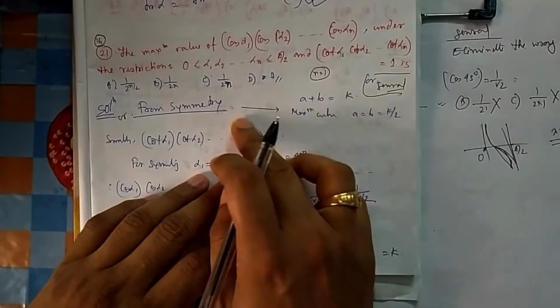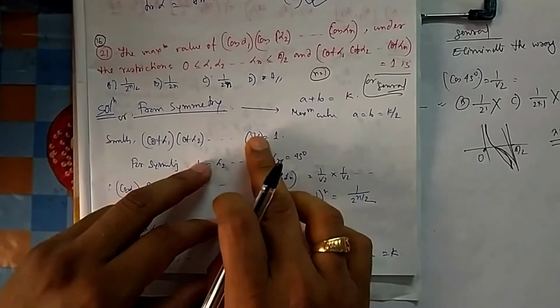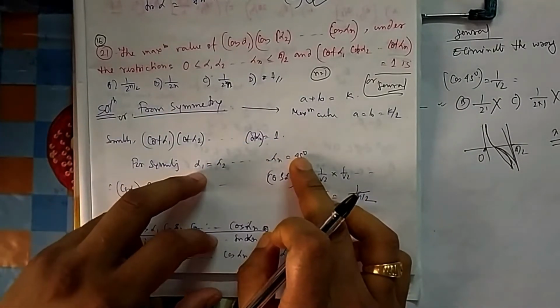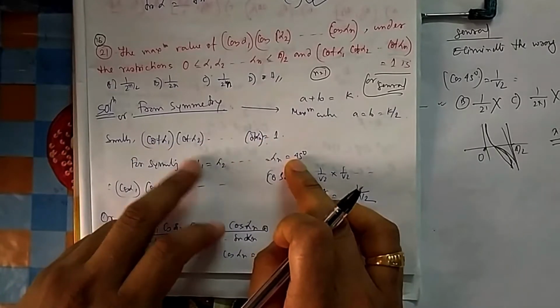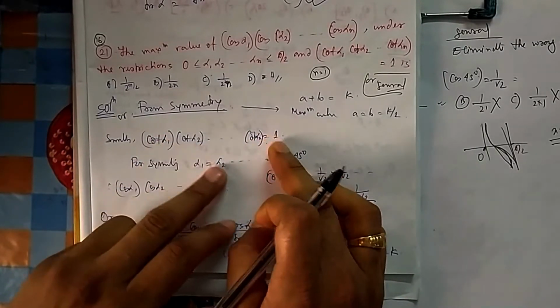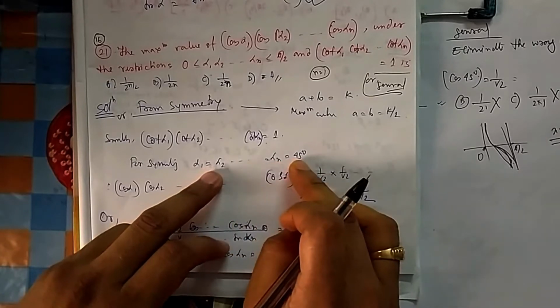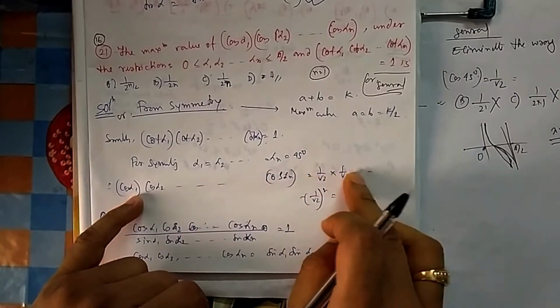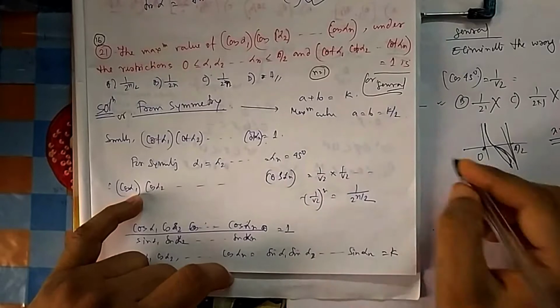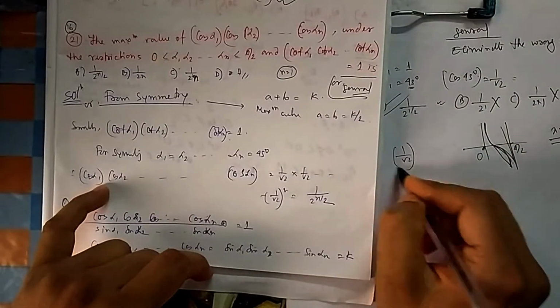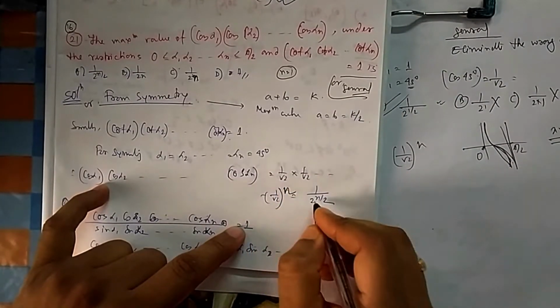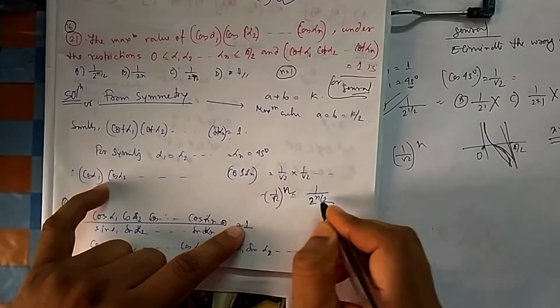By symmetry, you have seen one symmetry question. They will be maximum when they are all equal. So when they are all equal, that is they are 45. If they are 45, then the product is 1. So from symmetry also you can say they are 45. So the maximum value will be 1 by root 2, 1 by root 2 up to n times. If it goes up to n times, then it is 2 to the power, because root is half, so 2 to the power n by 2.